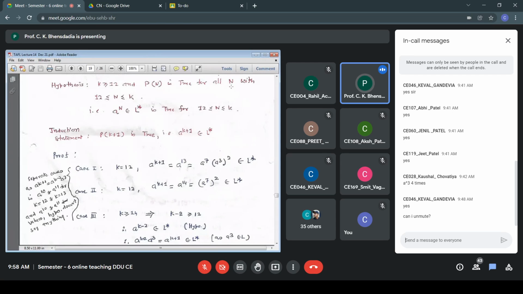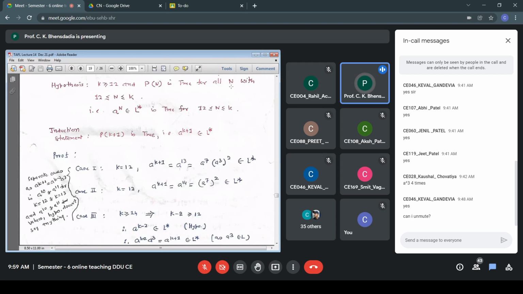And once a to the power k minus 2 belongs to L star, then appending a3, which belongs to L, there is an element that belongs to L star, that is a to the power k minus 2. Then a to the power 3, that's a string that belongs to L. So if I have an element in L star and an element in L, then the new string is also in L star. That is as per the definition of L star. A to the power k minus 2 belongs to L star because of hypothesis. A3 belongs to L. We already know L equal to A3, A7. So if there is a string that belongs to L star, into that we append an element of L, then we get a new string that belongs to L star as per the definition of L star.